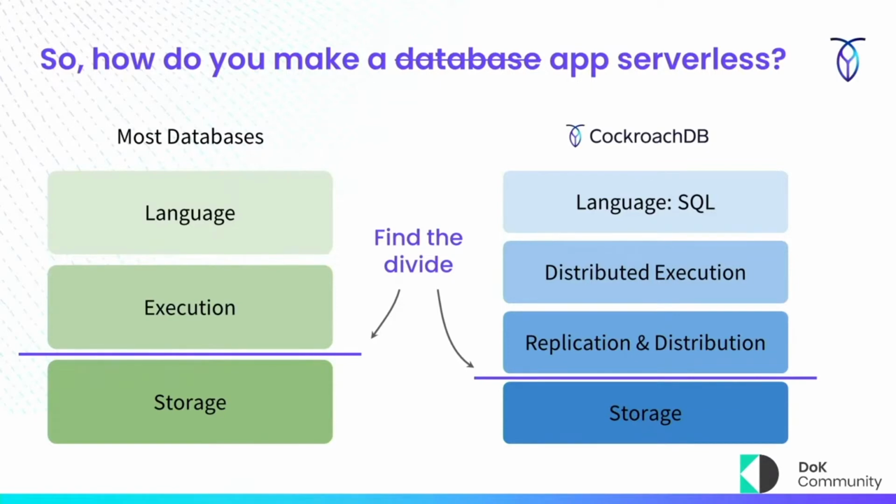But in CockroachDB, we do it a little bit differently. And this allows us to do some really interesting things on that lower end of the list. We talked about geographic scale, we talked about resilience and always on. For us, language is SQL. There's still storage at the bottom. But what we're doing is distributed execution.